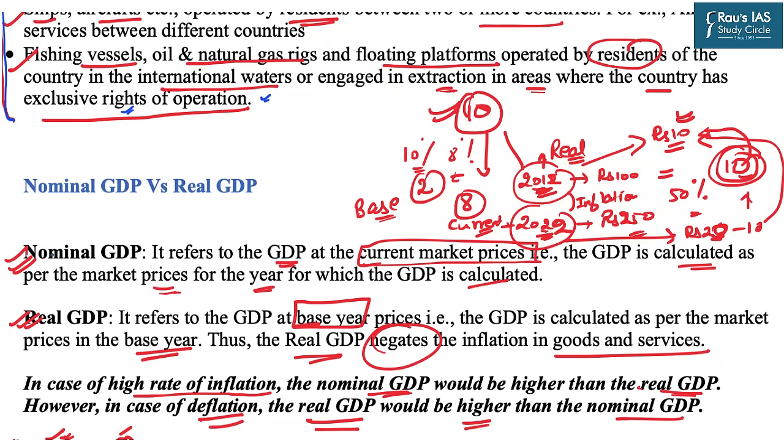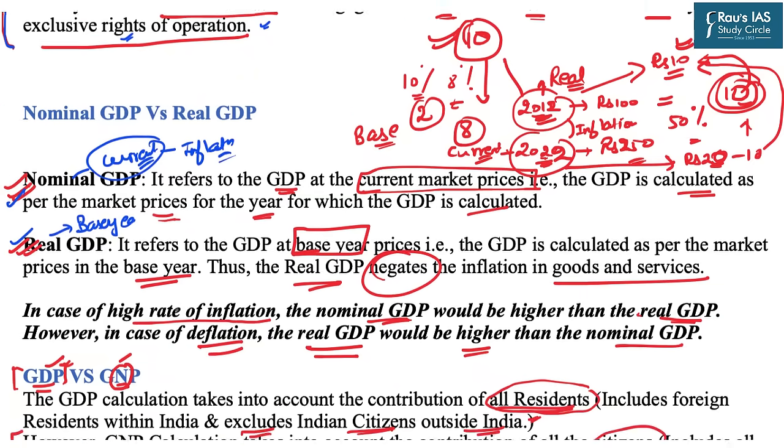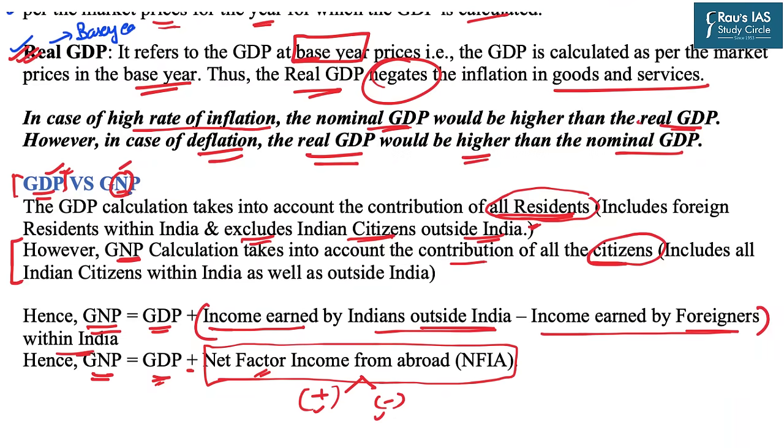Then we learned about the difference between nominal and real GDP. The real GDP is calculated at the base year prices and the nominal GDP is calculated at the current year prices. That means it takes into account the inflation. Then we learnt about the difference between the GDP and GNP. GNP refers to the GDP plus net factor income from abroad.